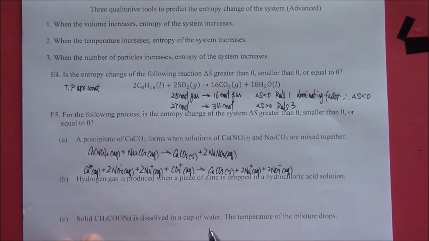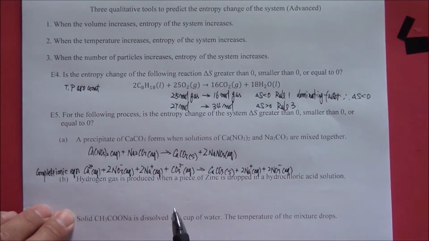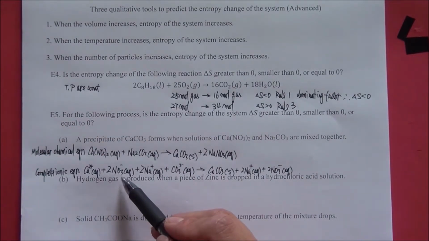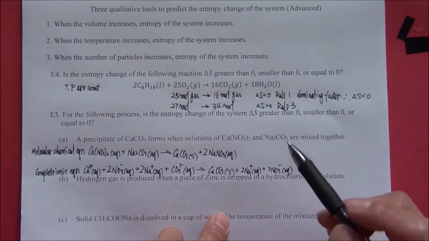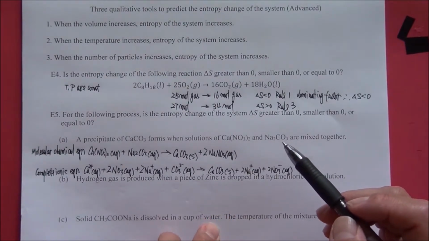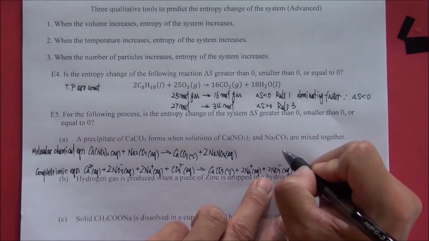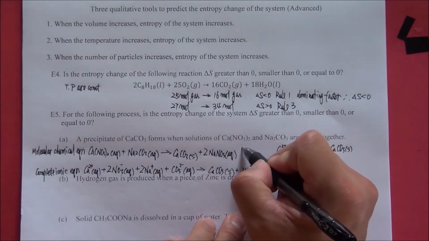This equation is called the complete ionic equation because it contains all ions. And this equation is called the molecular chemical equation. Nitrate ion and sodium ion appear on both sides in identical form. Therefore, they are spectator ions. If you want to get the net ionic equation, you have to remove all the spectator ions from the complete ionic equation. This is the net ionic equation.